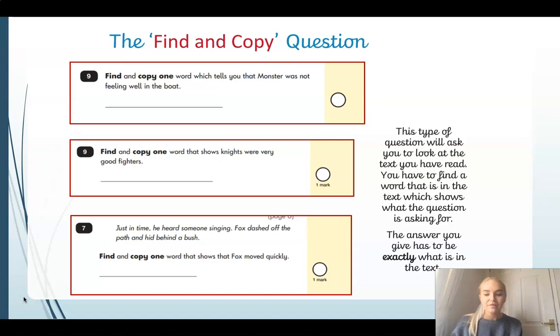So today we're focusing all about vocabulary and looking at what different words mean. And today we're going to look at one specific type of question, which is called the find and copy question. This type of question will ask you to look at the text, and then you need to find a word that is in the text which shows what the question is asking for. And you can see some examples here.